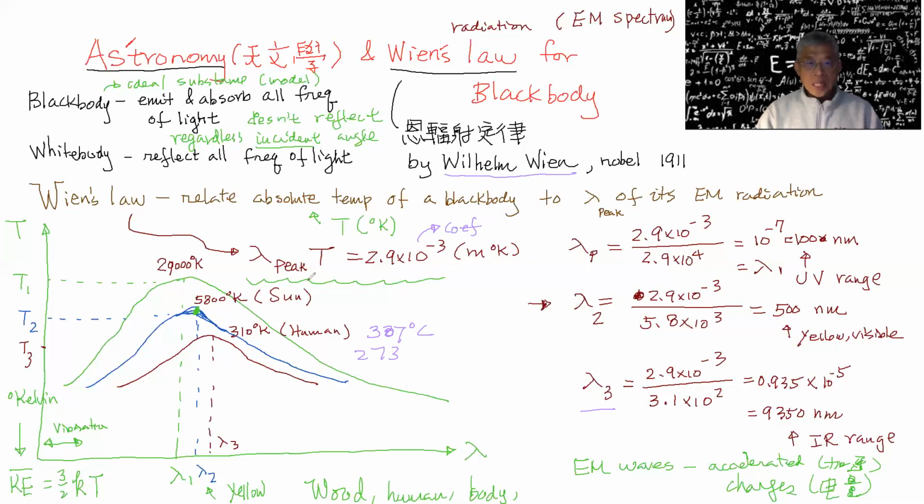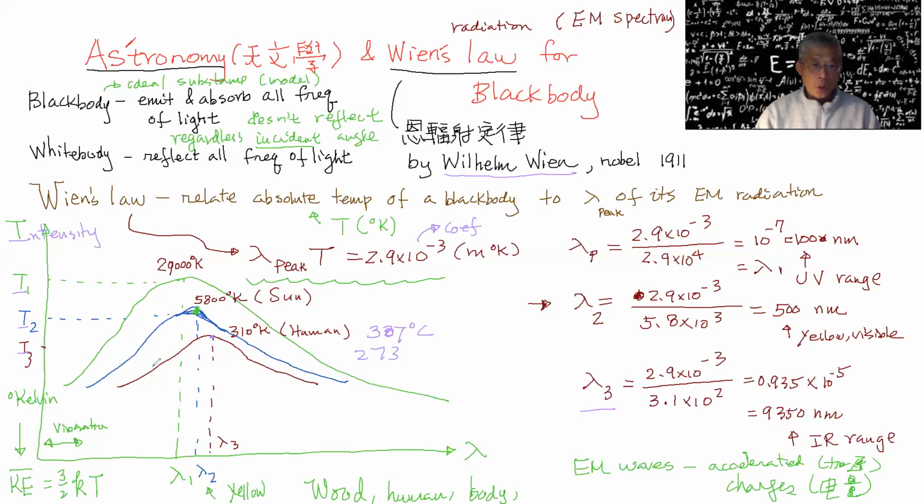So the lambda peak of this black body, the peak referring to the highest, I'm sorry, this is the intensity, okay? So I didn't write this one correctly. This is the intensity, and temperature is right there. So the highest intensity is occurring at 310 degrees K. And according to Wien's law, then you can calculate what your lambda is for the human.